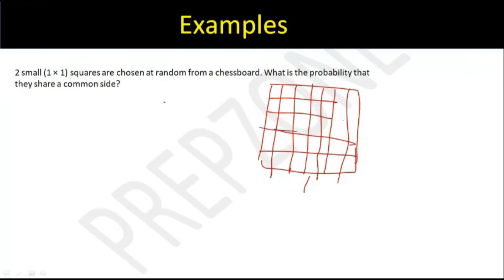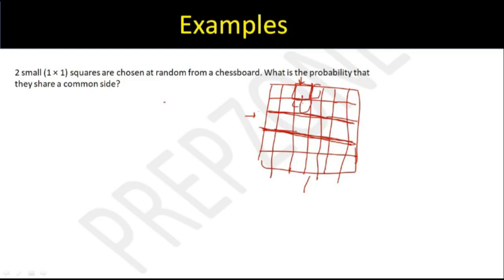So in total, this is going to be an 8x8 grid. It is saying that they share a common side, right? So all the squares within these are sharing a common side. By common side, I mean they are on the same side. They are either in the same row or in the same column is what I meant to ask in this question. Okay. So I'm not saying that they have to share an edge. The edge question will be different. This is sharing an edge. This question says sharing a common side.